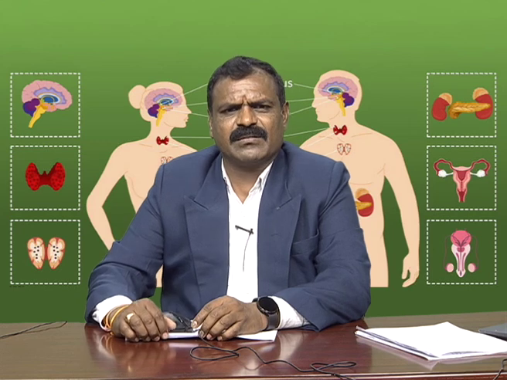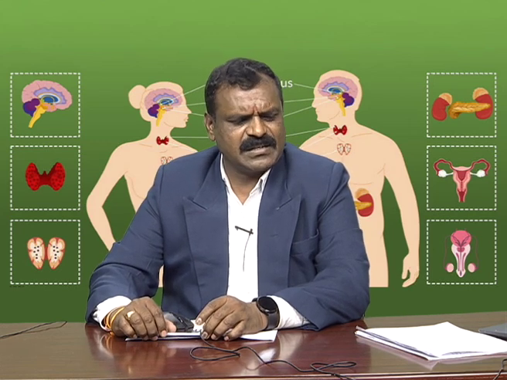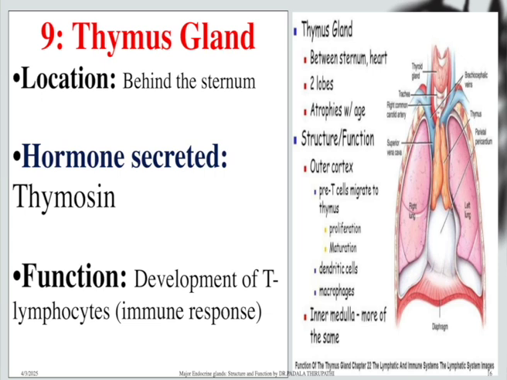Next we are going to discuss another most important gland, the thymus gland. The thymus gland can also be called the child gland or the baby gland. It is located behind the sternum, very near to the heart of human beings. This thymus gland secretes the thymosin hormone.